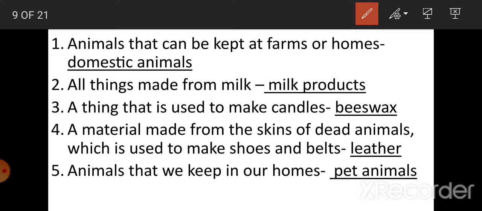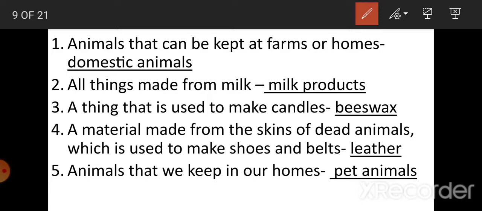Fifth one, animals that we keep in our homes. Pet, pet animals. Animals that we keep in our homes are called pet animals. What are they called? Pet animals.